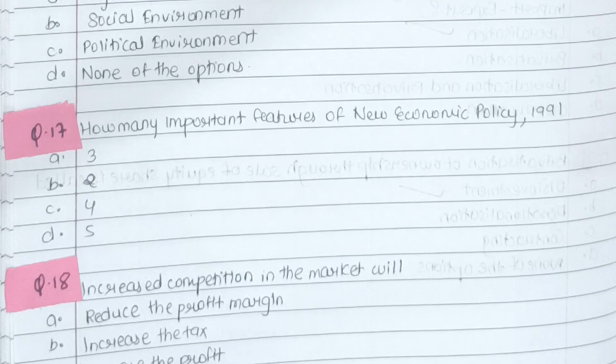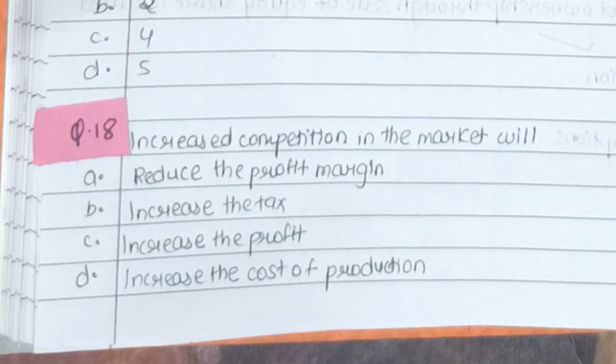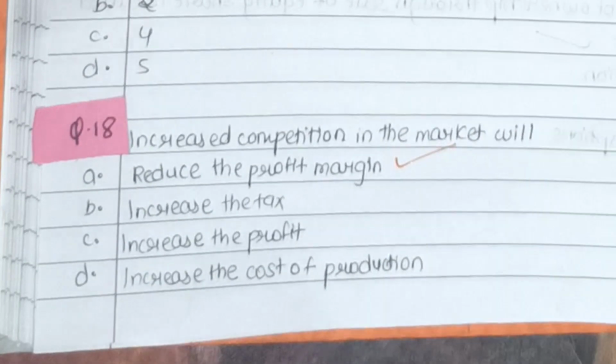Next is, how many features of new economic policy 1991? So there are in total how many features of the new economic policy 1991? We have to remember that there are in total 3 features. Next is, increased competition in the market will reduce the profit margin, increase tax, increase profit, or increase the cost of production. So here the right answer is reduce the profit margin.